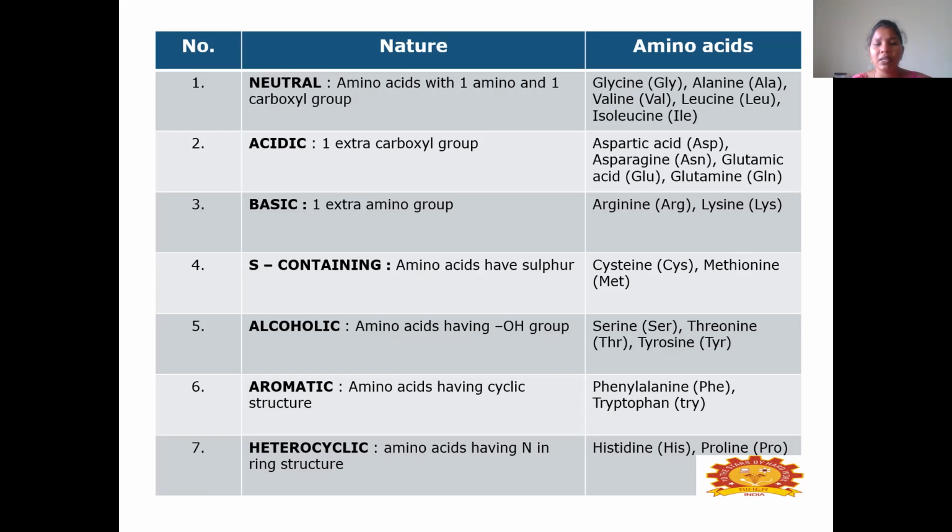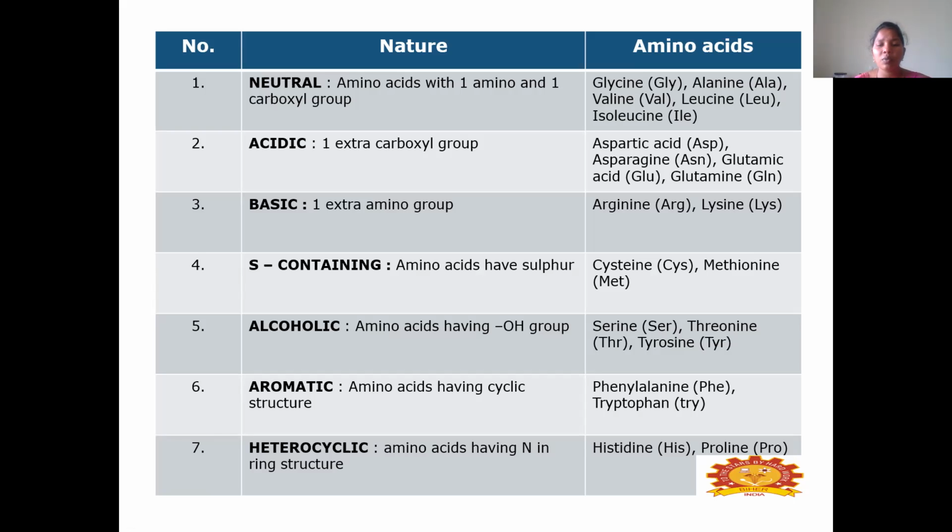Sulfur containing amino acids: sulfur will be present in a few amino acids. For example, cysteine, methionine. Then coming to the alcohol containing amino acids, as the name says, these are the amino acids which have a hydroxyl group. We can say the alcoholic amino acids. For example, serine, threonine, tyrosine.